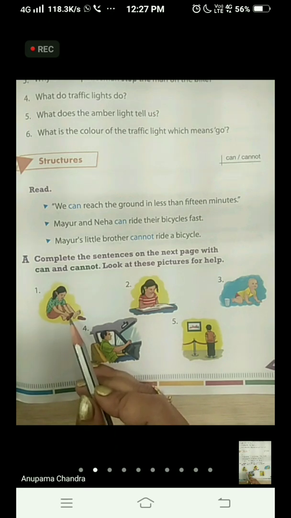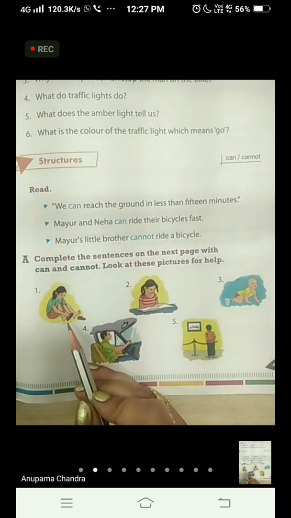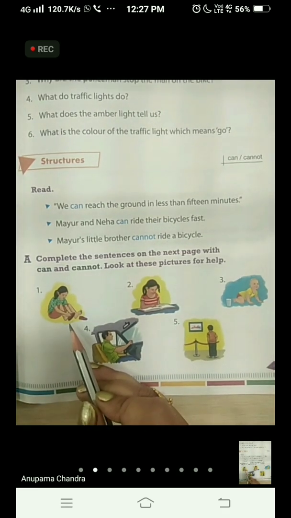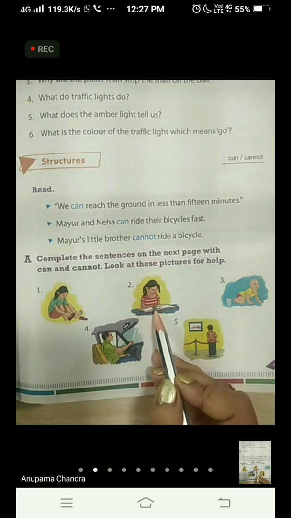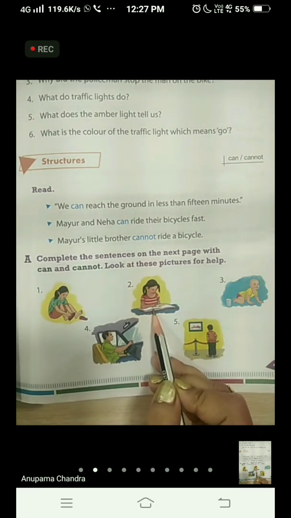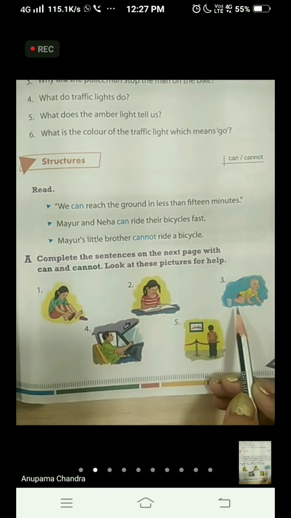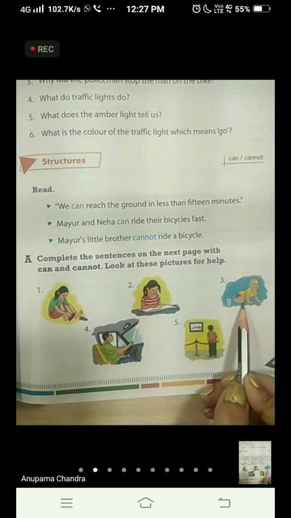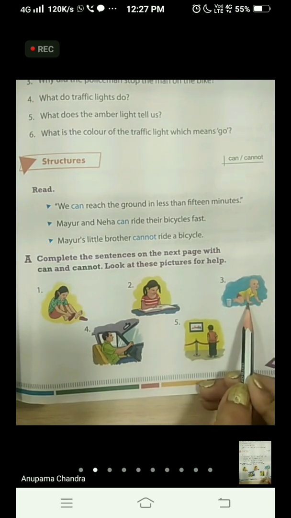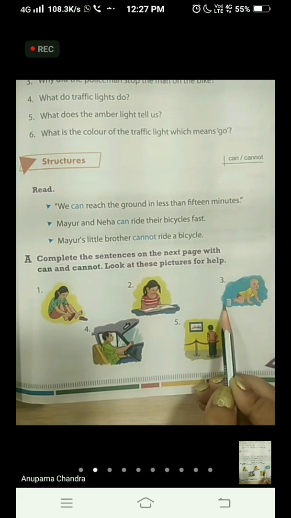Okay, she is trying. I think the shoes are little smaller, so she is not able to wear it. Let's see the second picture. In the second picture, a girl is there. She is reading. Okay. Let's see the third one. A glass is kept over there. It might be a glass of water or a glass of milk. And a little boy is there. He is roaming there, but he is not drinking.